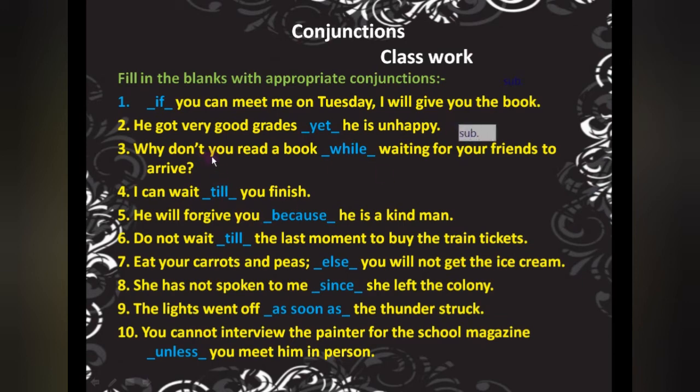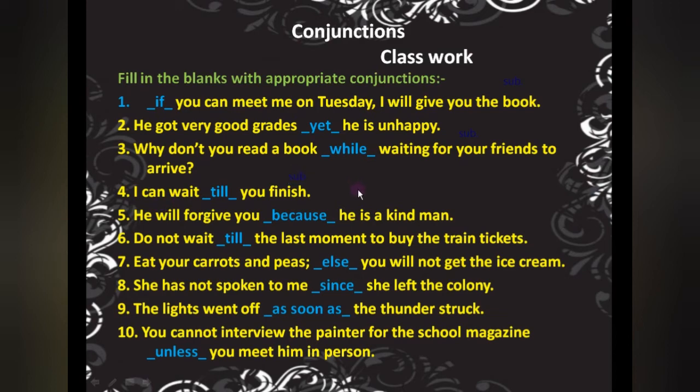Why don't you read a book while waiting for your friends to arrive? So why don't you read a book when? While waiting for your friends to arrive. So again this one is a subordinating conjunction. I can wait till you finish. I can wait till means jab tak. So I can wait till you finish.